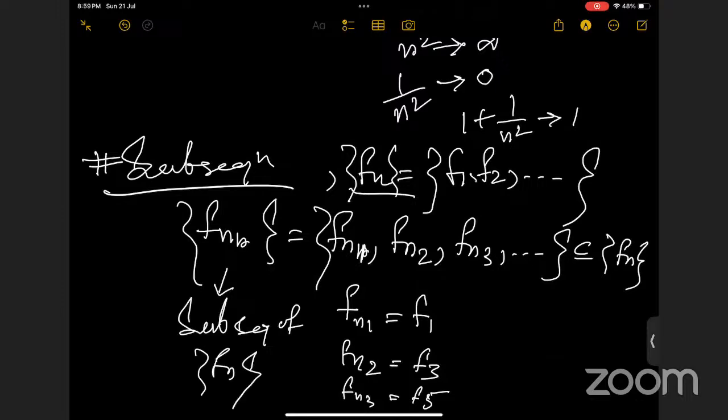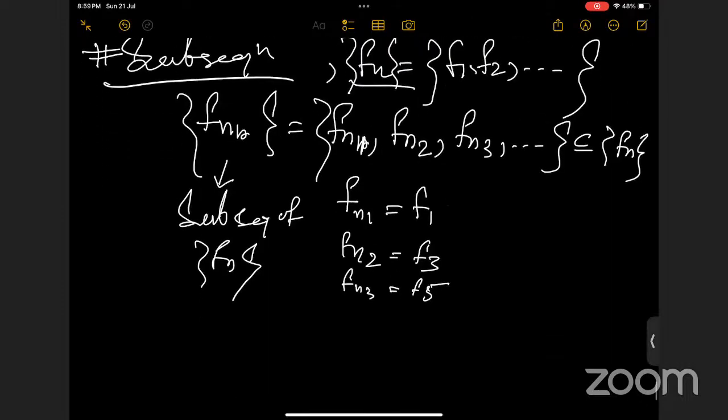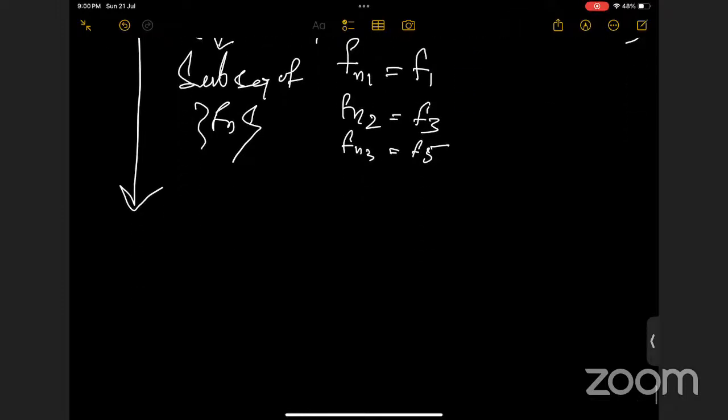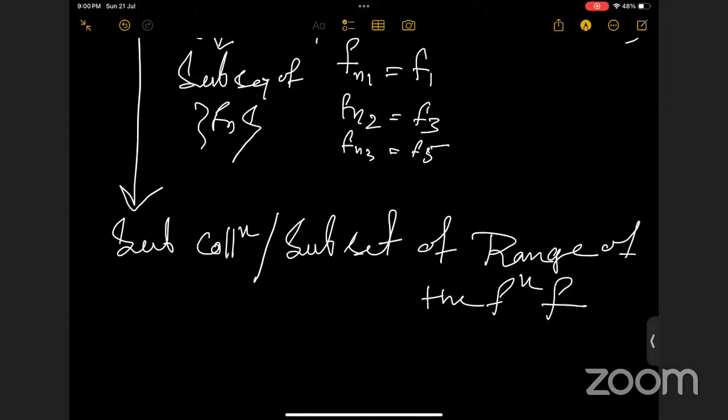It is basically a subsequence, a subset or sub-collection of the main sequence. It is a subset of the range of the function f, which is our sequence, right?